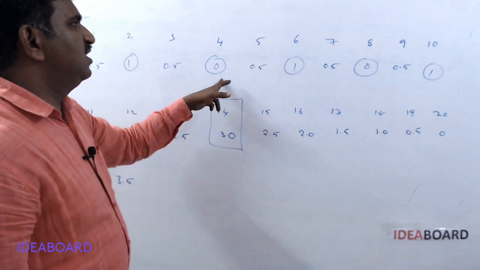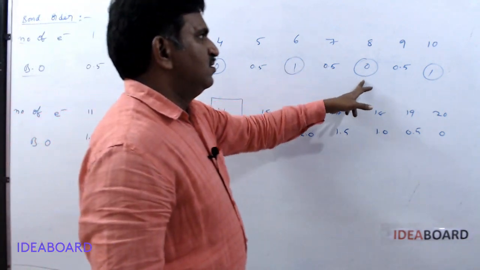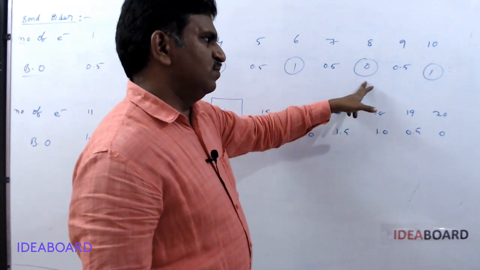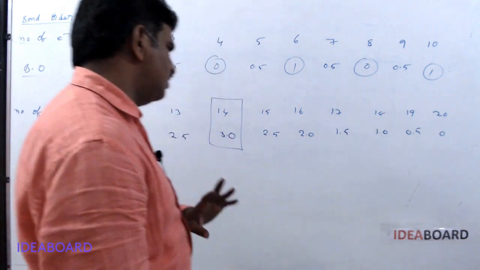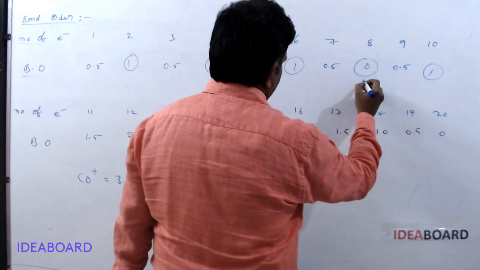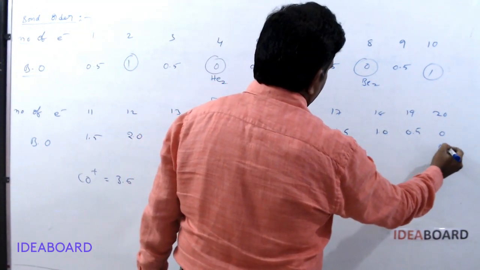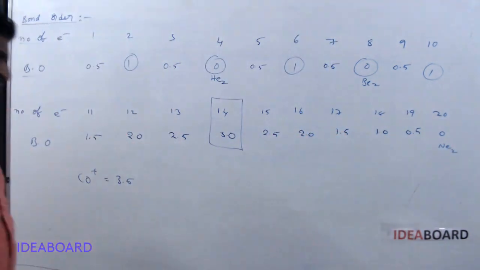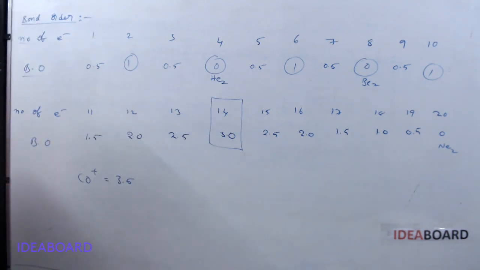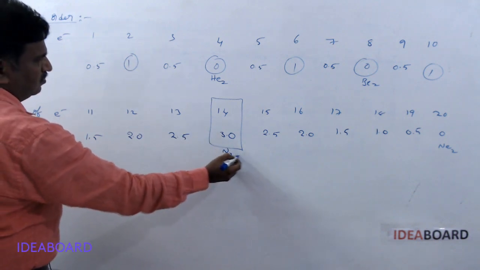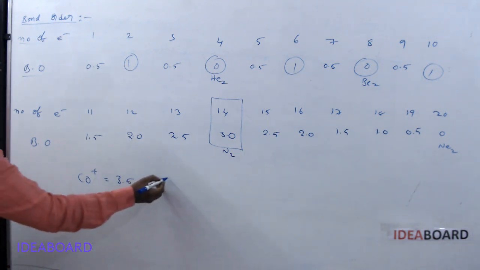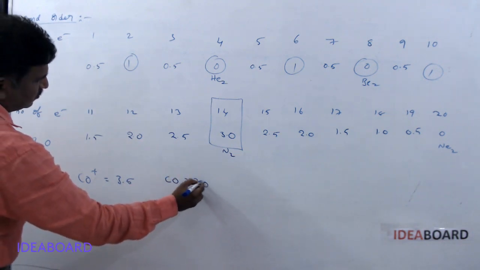Here bond order 0 we have 4 electrons, which means helium, He2. And here 8 electrons means beryllium, Be2. And here neon 2. He2 molecule, Be2 molecule, Ne2 molecule don't exist. And here 14 means nitrogen, and nitrogen has the highest number of bonds, that is 3. And after that CO plus only. When CO is taken, it is again 3.0 only.